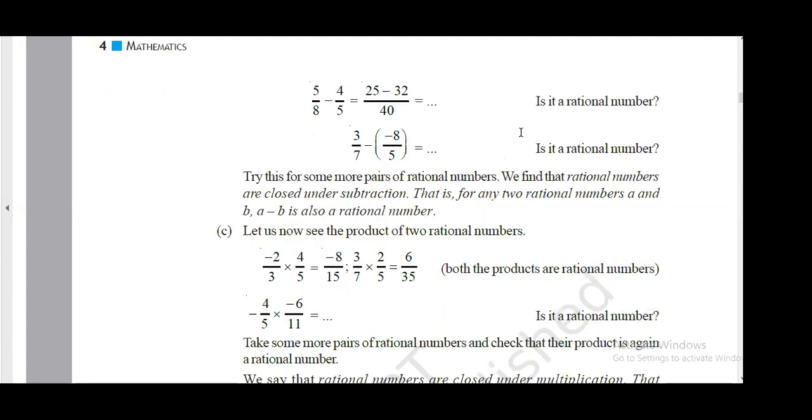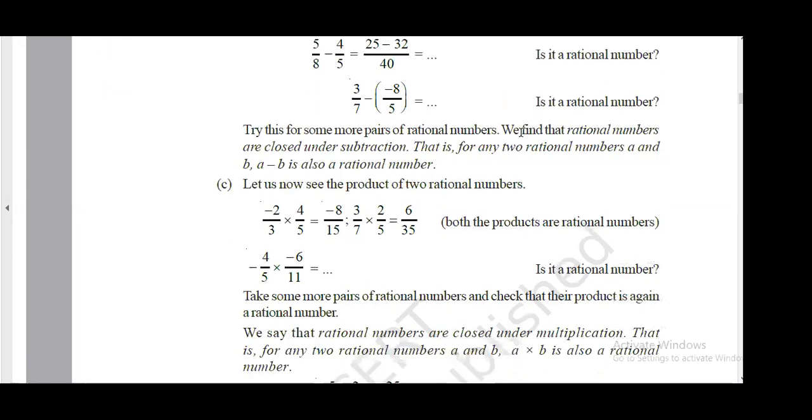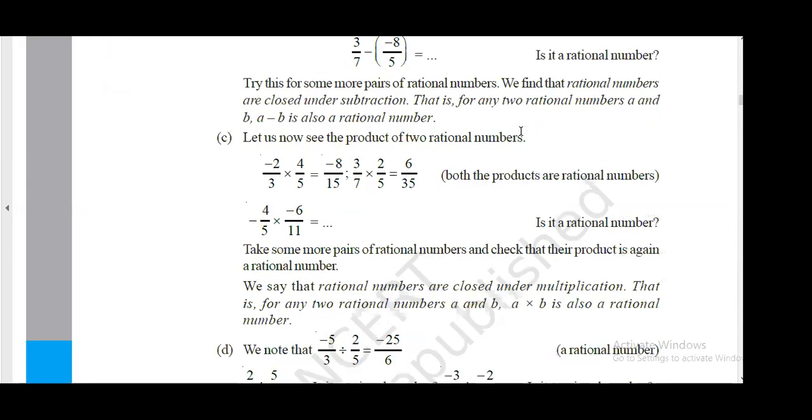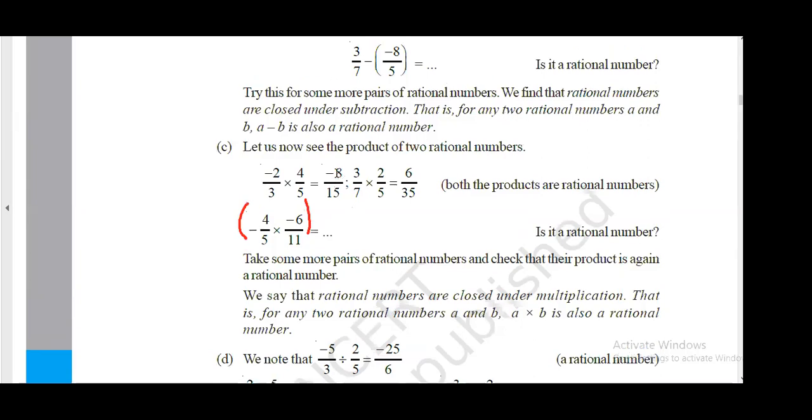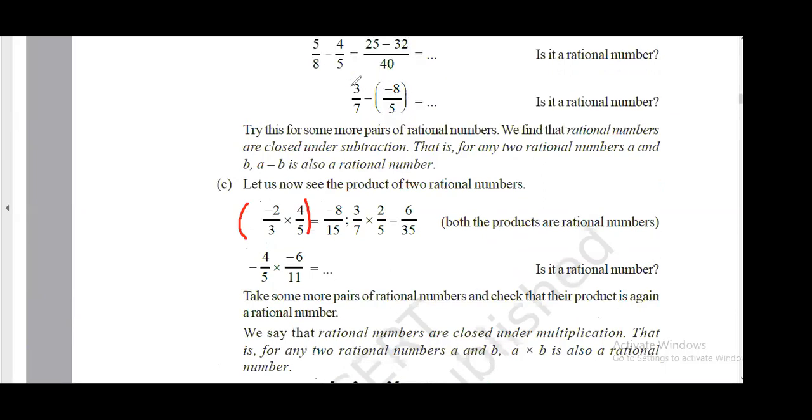Now we'll talk about multiplication. Minus 4 by 5 into minus 6 by 11 is equal to what? See, I told you that 3 by 7 is a rational number, and minus 8 by 5 is also a rational number.